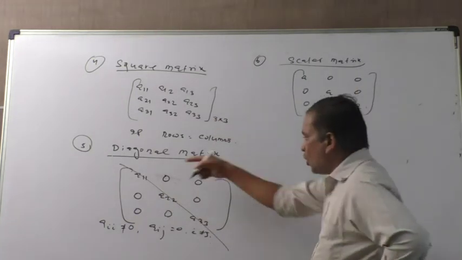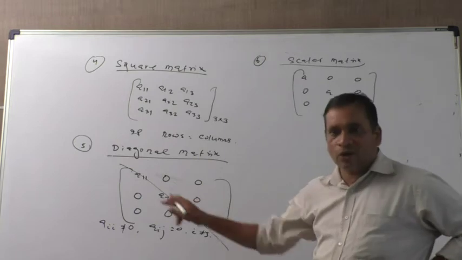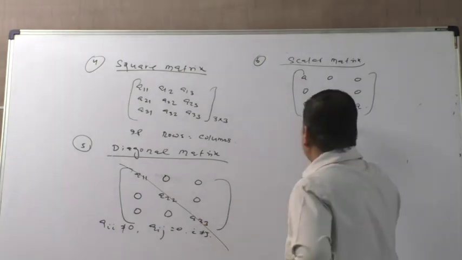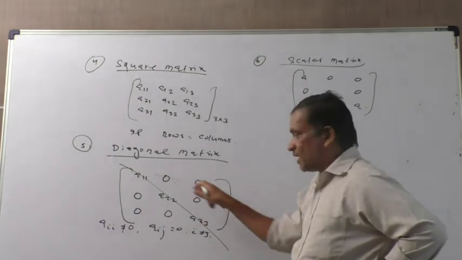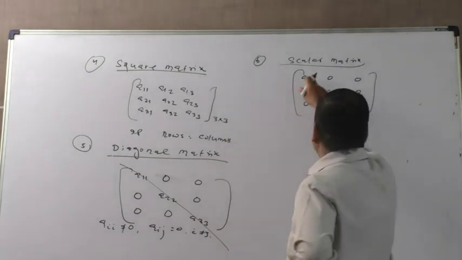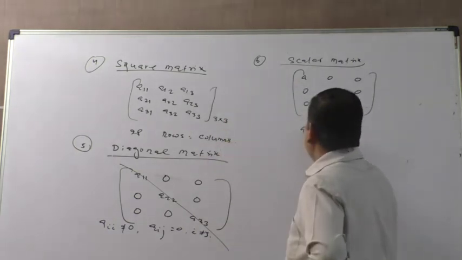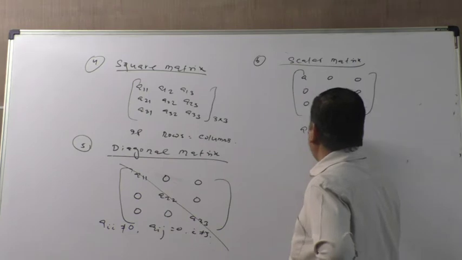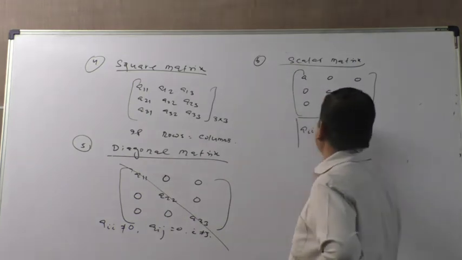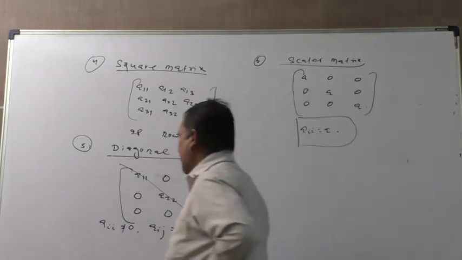That means all the diagonal elements are equal. If all the diagonal elements are equal, then that matrix is called the scalar matrix. That is Aii is equal to A. That is the definition of scalar matrices.